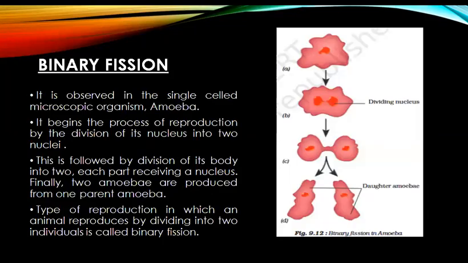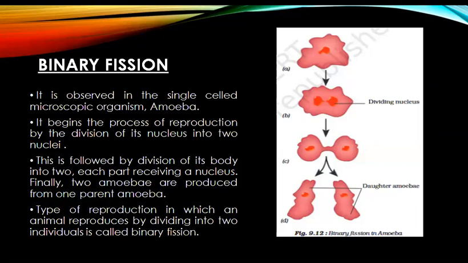Next is binary fission. It is observed in the single-celled microscopic organism called amoeba. It begins the process of reproduction by the division of its nucleus into two nuclei. As you can see in figure 9.12, it is showing binary fission in amoeba.